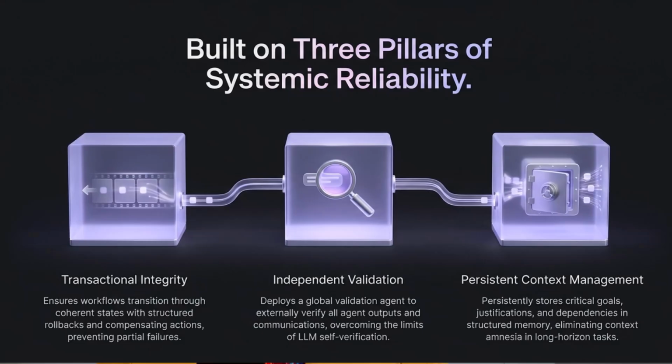SagaLLM is built on three pillars: transactional integrity, where workflows move through consistent states with rollbacks and compensations; independent validation, a global validation agent checks outputs externally, not trusting agents to self-police; and persistent context management. Critical goals and constraints live outside the token window. Together, these eliminate the most common failure modes.